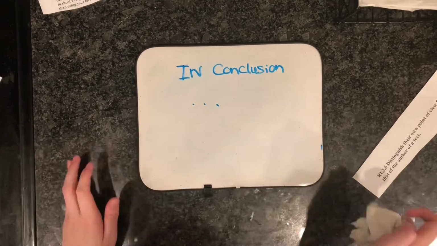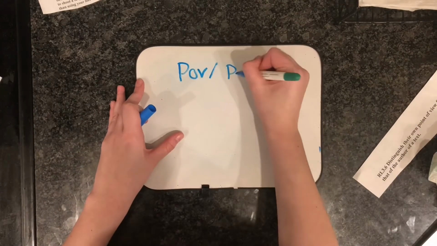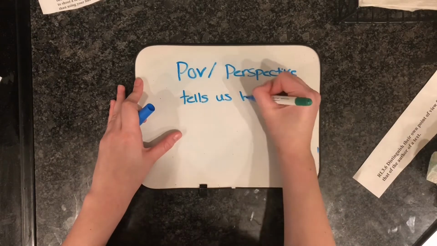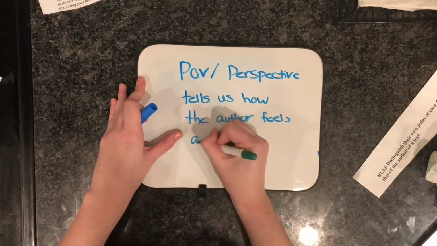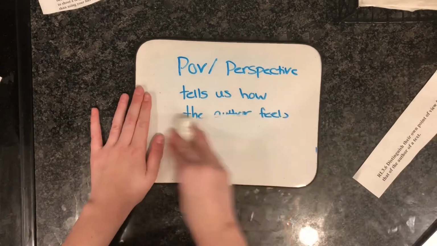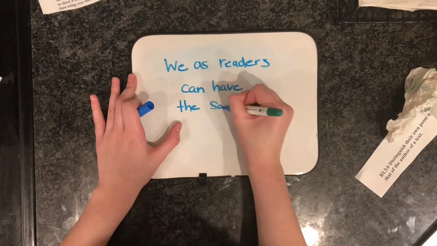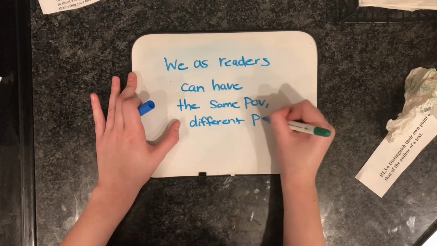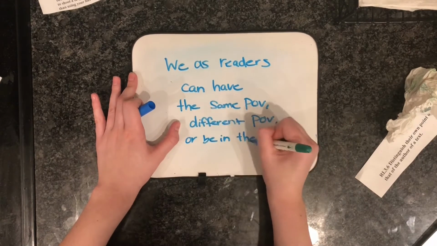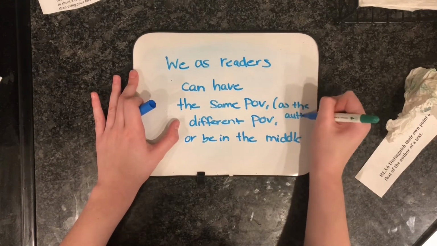In conclusion, point of view or perspective tells us how the author feels about a topic. We as readers can have the same point of view or a different point of view than the author. We may agree or we may disagree with the author, or we may be somewhere in the middle.